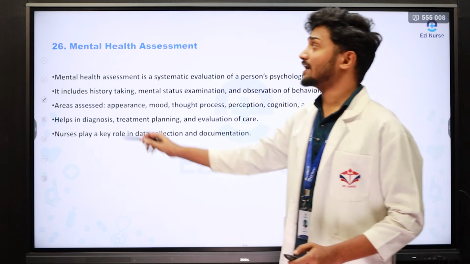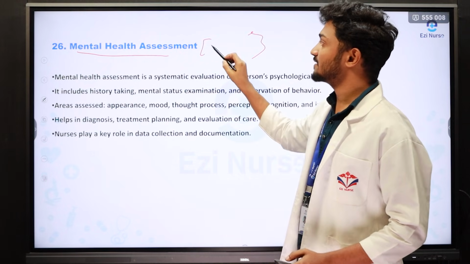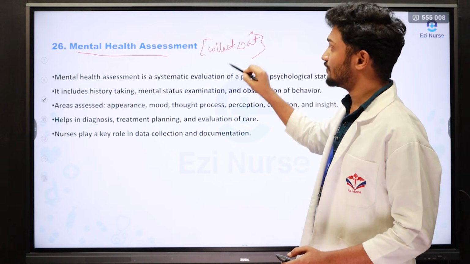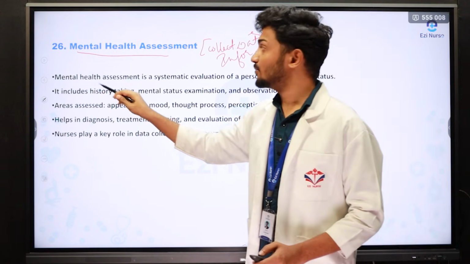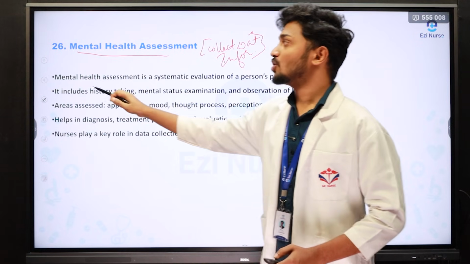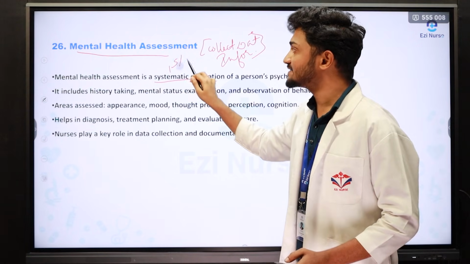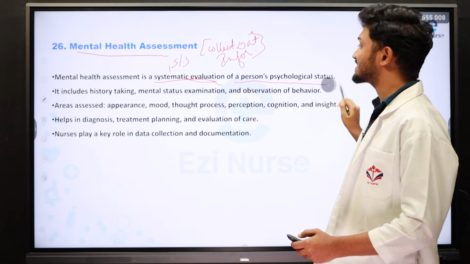The next question is regarding mental health assessment. Assessment is nothing but the process of collecting data or information about the patient. So mental health assessment is a systematic, step by step, evaluation of the person's psychological status.